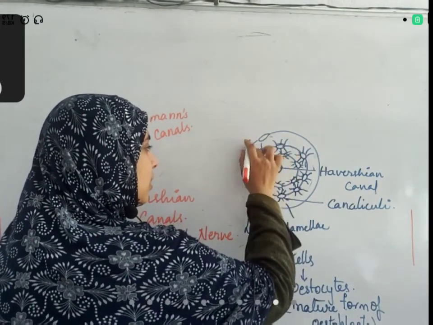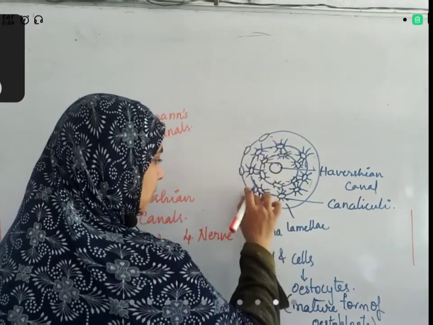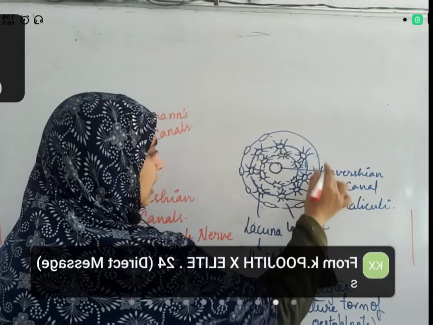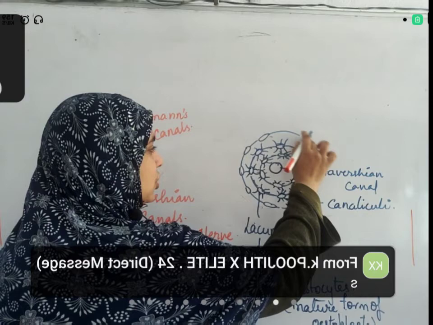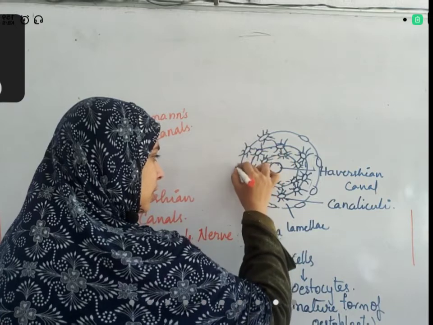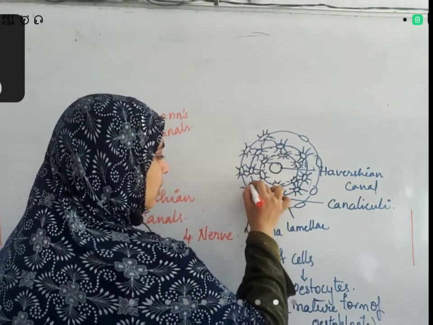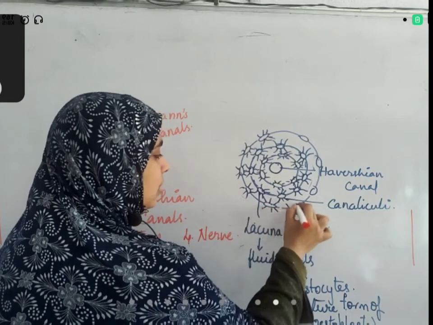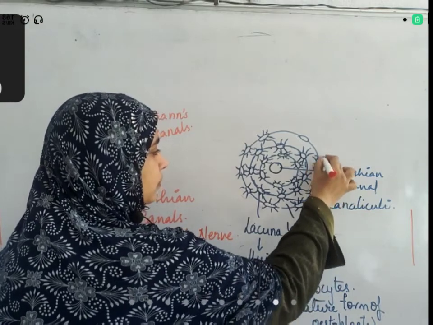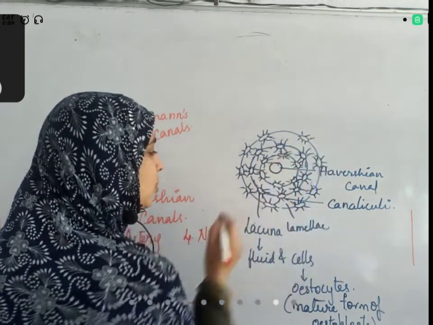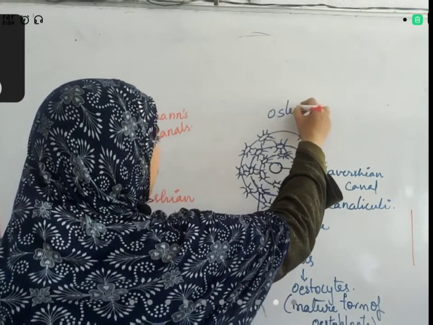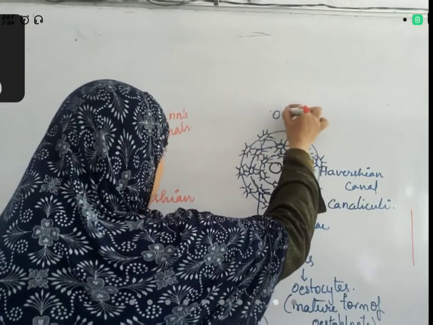For this also, a lacuna is present, and this lacuna is branched to form the canaliculi. So this complete structure now forms one osteon. So this is one osteon. Yeah, osteon.